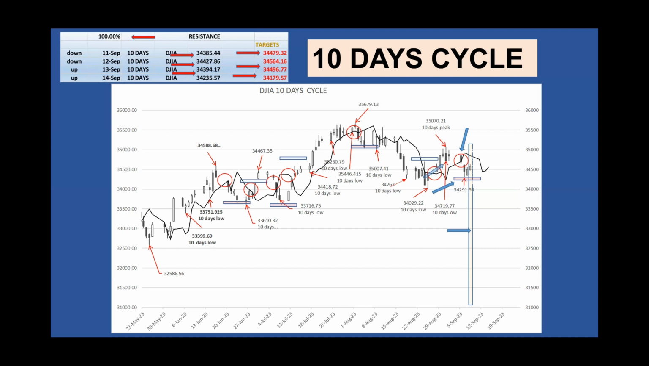What's next for this cycle? If the market crosses above its cycle line next week, then there is a high probability the September 6th low at 34,291 was the last 10-day low. Otherwise, the low should occur at the latest on Monday, then start a rally toward its cycle line.